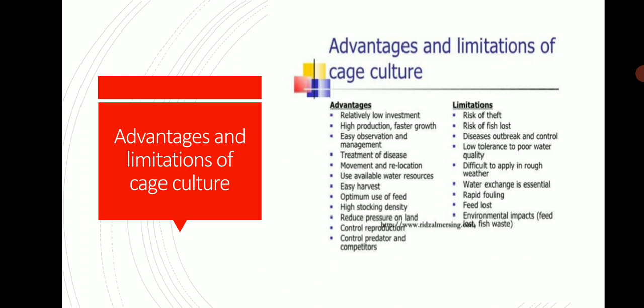Relatively low investment; it operates on a low investment. High production and fast growth of fishes occur. Observation and management are easy, and treatment of disease is carried out easily in the cage.